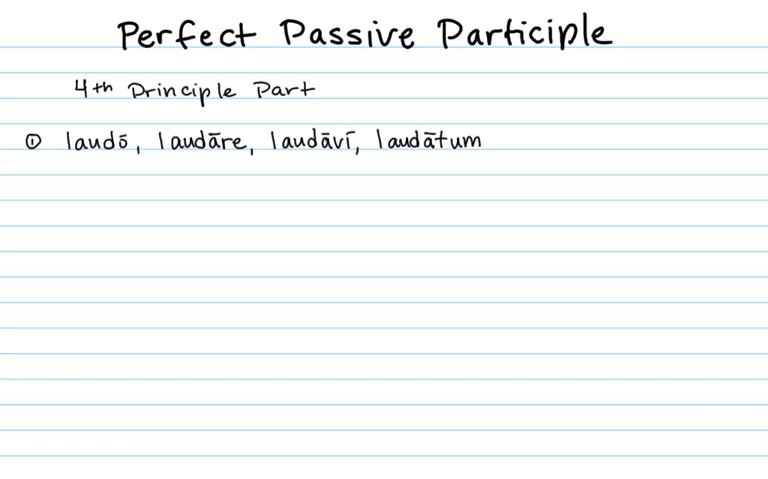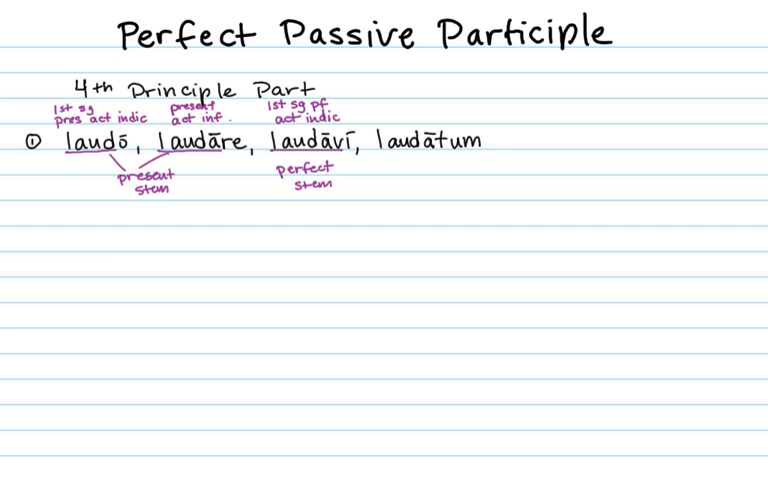To get the perfect passive participle, you have to go to the fourth principal part. So in our sample verb, laudo, laudare, laudavi, laudatum, you recall that laudo is first singular present active indicative, I praise. Laudare is present active infinitive, to praise. Both of these use the present stem. Laudavi, the first singular perfect active indicative, shows us the perfect stem, laudav. And then the last principal part is the perfect passive participle.